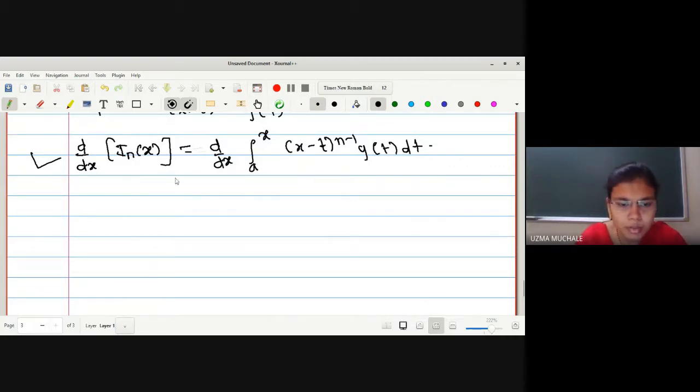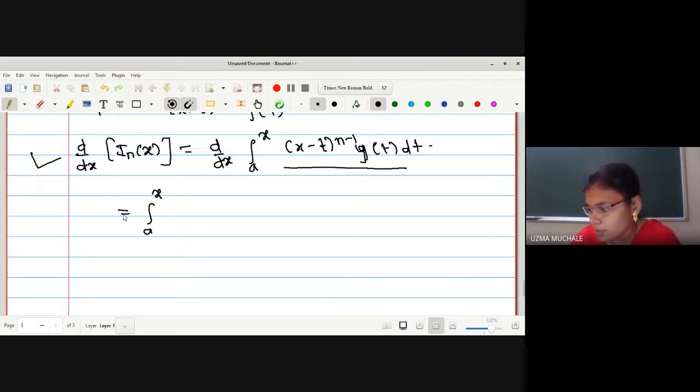Now let me use the Leibniz rule for the derivative under the integration sign. The first thing we have to do is keep the integration from a to x as it is. We have to find the derivative of the function f, that is (x minus t) raised to n minus 1 times y of t, with respect to x.